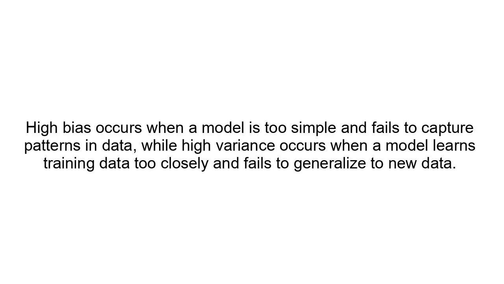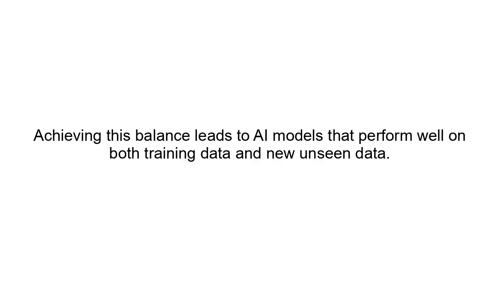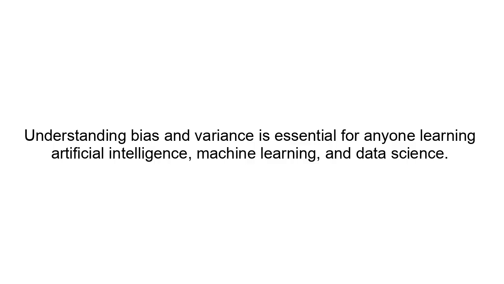Final summary. Bias and variance are two major sources of error in machine learning models. High bias occurs when a model is too simple and fails to capture patterns in data, while high variance occurs when a model learns training data too closely and fails to generalize to new data. The goal of machine learning is to balance these two errors through the bias-variance tradeoff. Achieving this balance leads to AI models that perform well on both training data and new unseen data. Understanding bias and variance is essential for anyone learning artificial intelligence, machine learning, and data science.